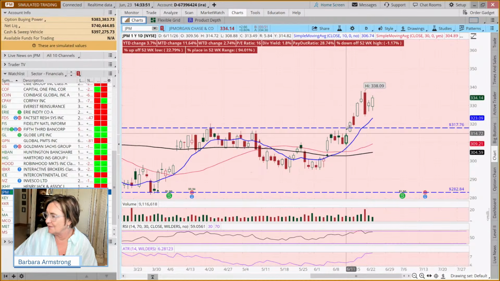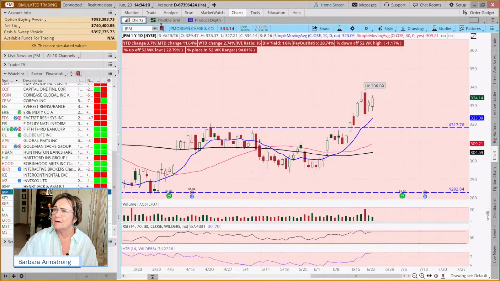It would be 311.64. And so we are risking, well, it will tell us, minus 334, we're risking $22 a share. And so that may impact how many shares you can buy, depending on what your position sizing rule is.